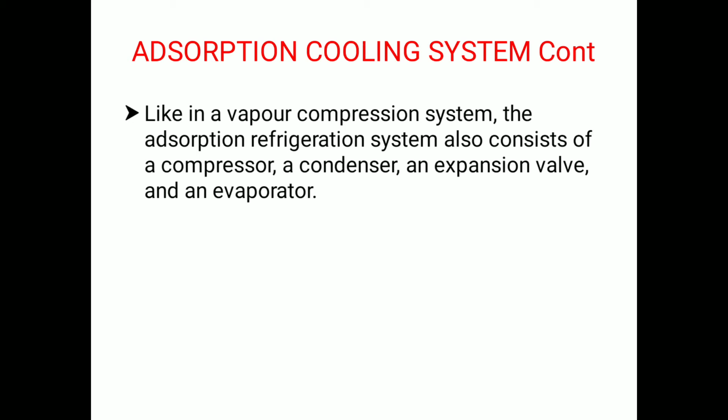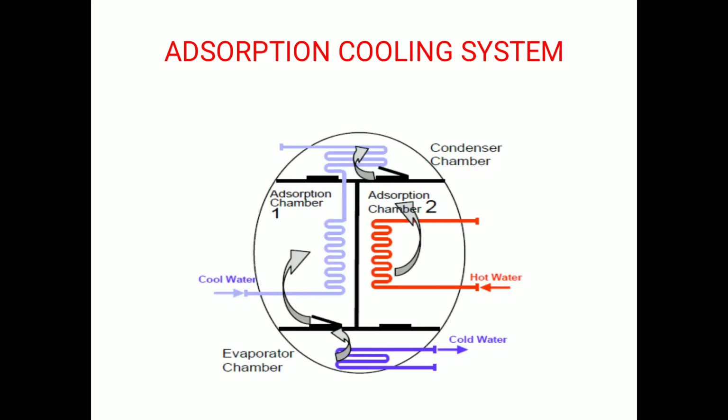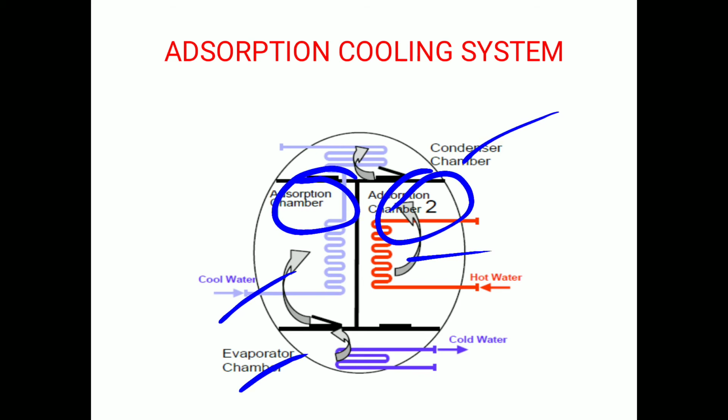Like in a vapor compression system, the absorption refrigeration system also consists of a compressor, condenser, expansion valve and an evaporator. If you see this diagram, you can see all the things: a condenser chamber, an evaporator chamber, and the flow of cold and hot waters, and absorption chamber 1 and chamber 2, and you can see the circulation of cold water right to the bottom of the arrangement.